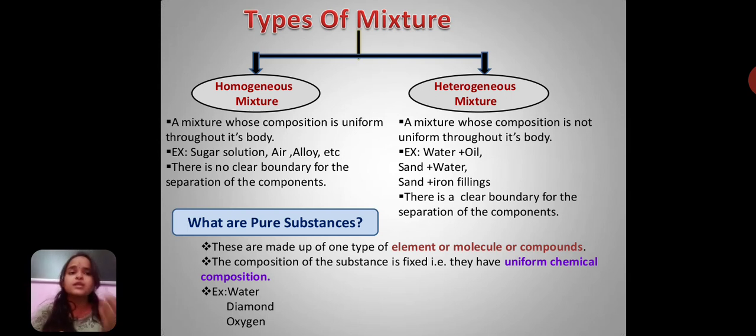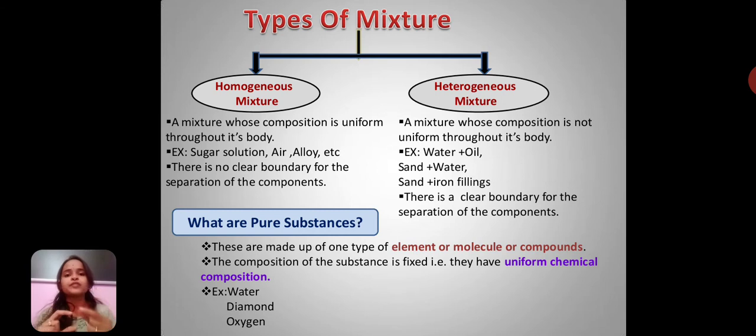Then coming towards the heterogeneous mixture, it is a mixture whose composition is not uniform throughout its body. The best example for this is the mixture of oil and water. Take a cup of water and put some oil in it. You will not find complete mixing of oil into the water, because there is a layer of oil on the upper side and water on the lower side.